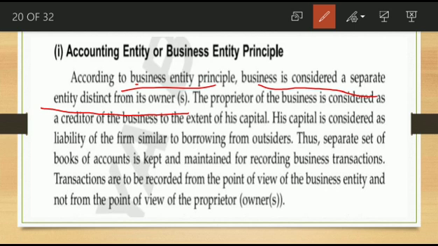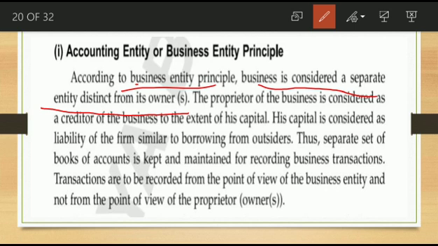According to this principle, the owner is the creditor of the business. We already discussed the meaning of creditor and debtor. Liability means we are liable. From the business point of view, the business is liable towards its owner for the capital contribution.